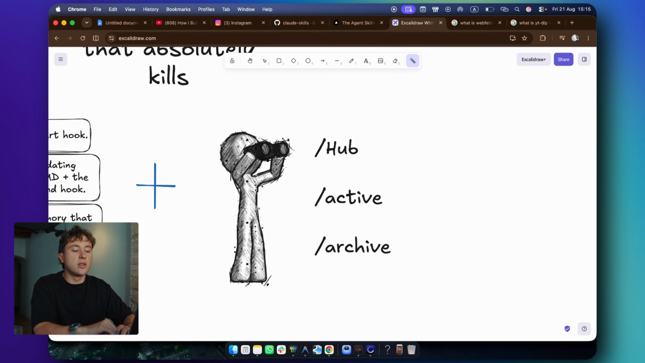The second part is the folder structure. So it's pretty simple, but it has something I believe very smart.